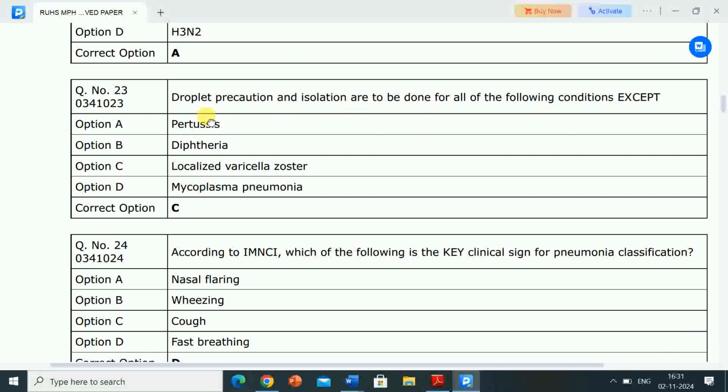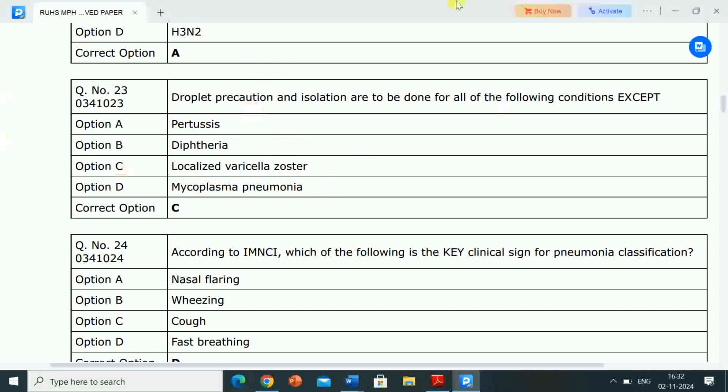Next question is, droplet precaution and isolation are to be done for all of the following conditions except. Options are pertussis, diphtheria, localized varicella zoster, mycoplasma pneumonia. Correct answer is option C, localized varicella zoster.